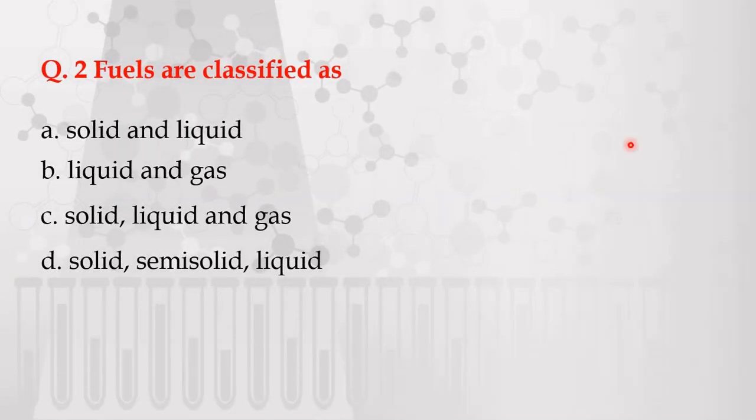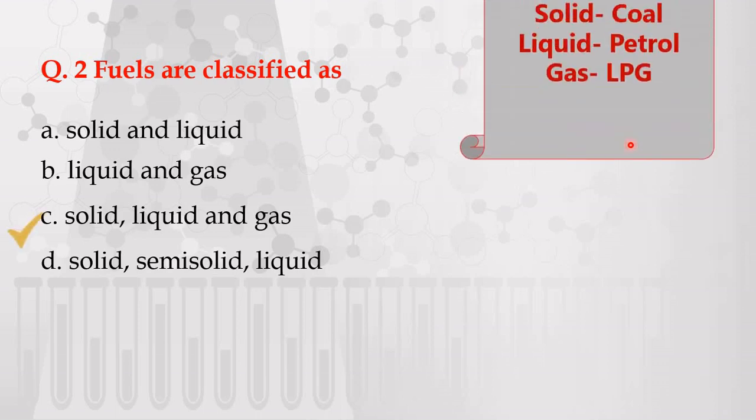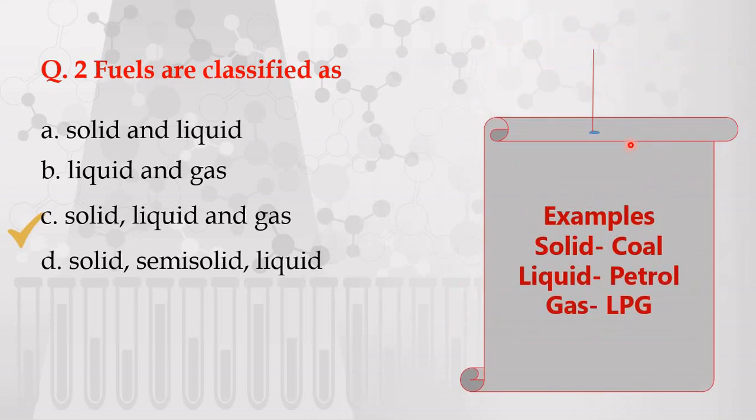Question number 2. Fuels are classified as, the options are A. Solid and liquid, B. Liquid and gas, C. Solid, liquid and gas, D. Solid, semi-solid, liquid. And the correct answer is solid, liquid and gas. So there are examples for solid fuel: coal; liquid fuel: petrol; and the example of gaseous fuel is LPG, that is liquefied petroleum gas.